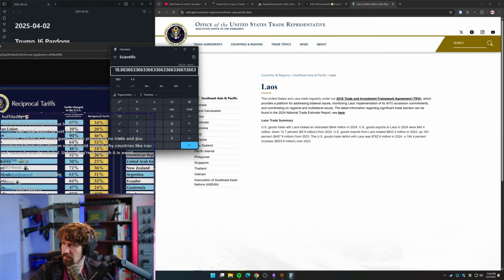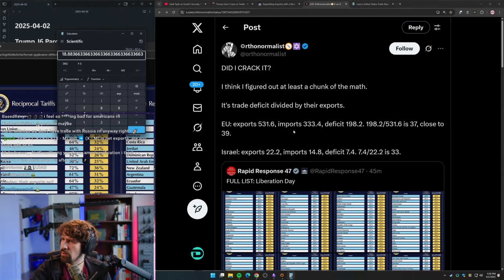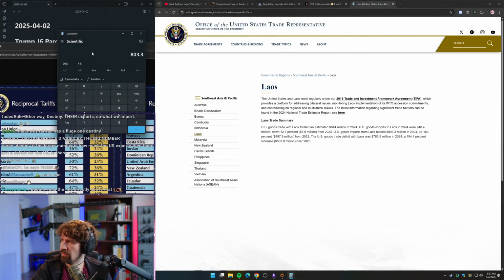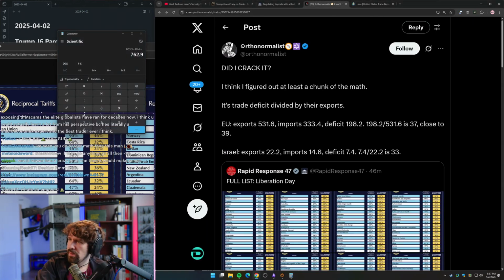That can't be right. Wait, is this our exports to them? The EU exports 531.6, imports 333.4. This must be how much we sell to them and how much we import from them, right? So we take the trade deficit and divide it by how much we import from them. Hold on. 803.3 is how much we imported and we only exported 40.4. Oh my God. So our trade deficit is 762 million. So you divide our trade deficit by what we export to them.